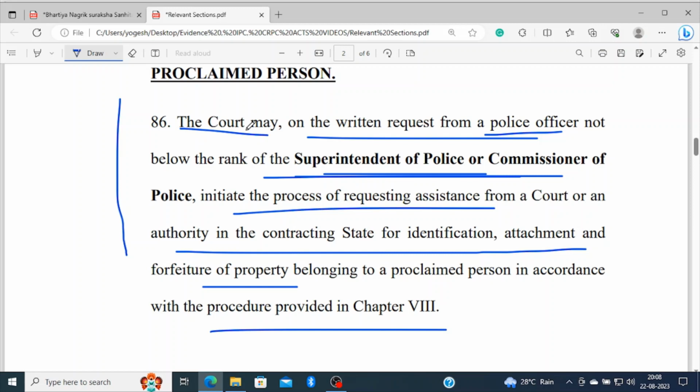The court may identify, attach and forfeit the property of the proclaimed person in accordance with the procedure.